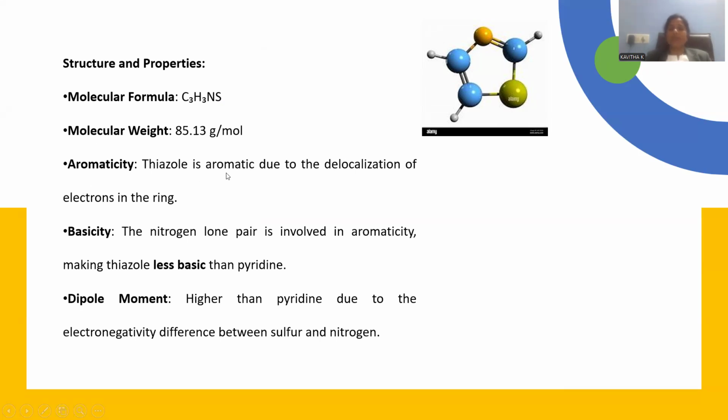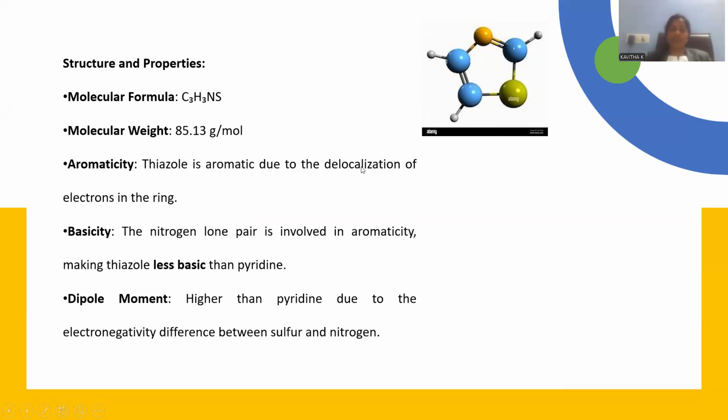Aromaticity. Thiazole is a perfect aromatic compound, because of the delocalization of electrons within the ring system, right? There is a conjugation, there is planarity, there is a restriction towards addition. That's the reason why it is a perfect aromatic compound, so it is part of aromatic substances, and you can notice delocalization.